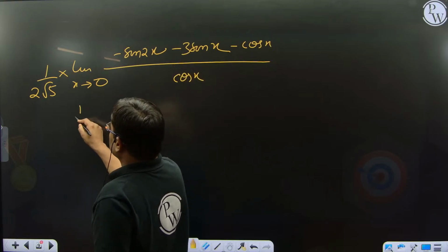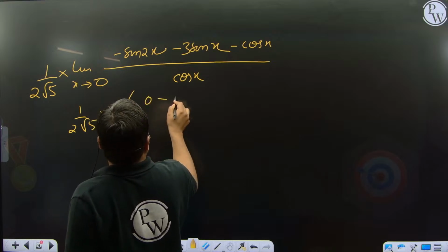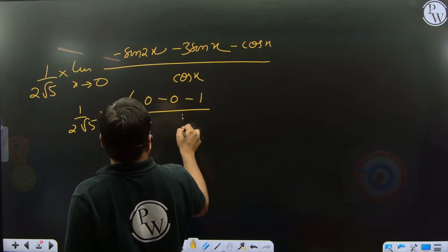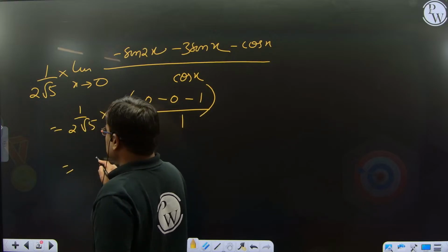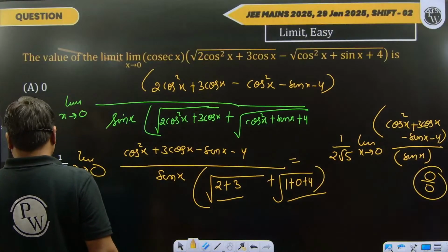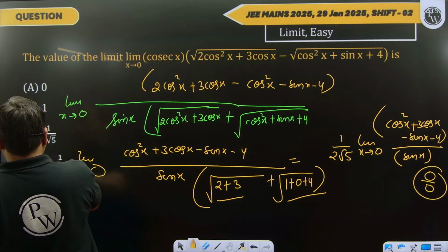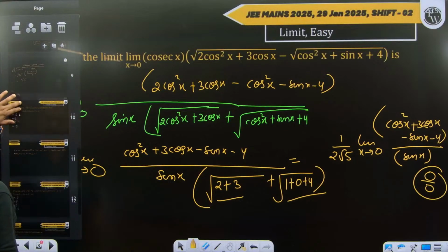Now again you put the limit. You're getting 0, minus 1 upon 1, so you're getting only minus 1. And this minus 1 into this gives minus 2 root 5. So our answer is 1 upon minus 2 root 5. So you're getting the D option. Okay, now let's move to the next one.